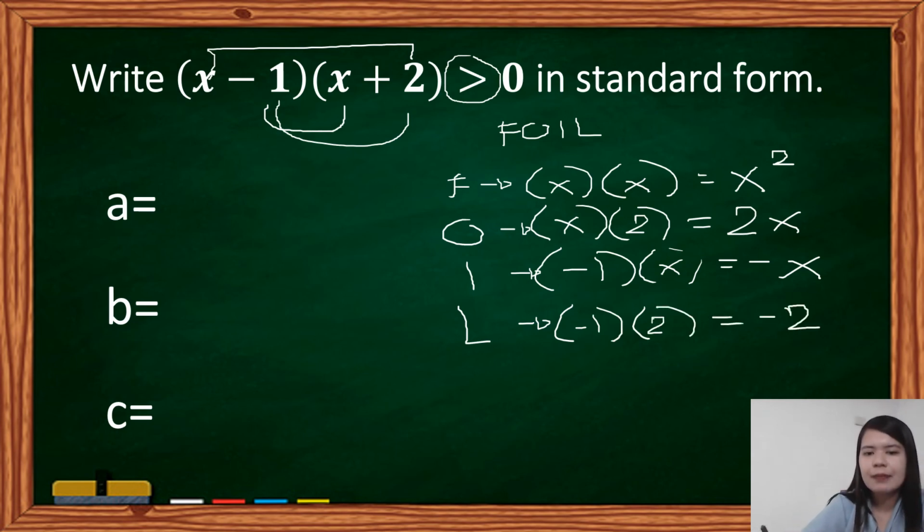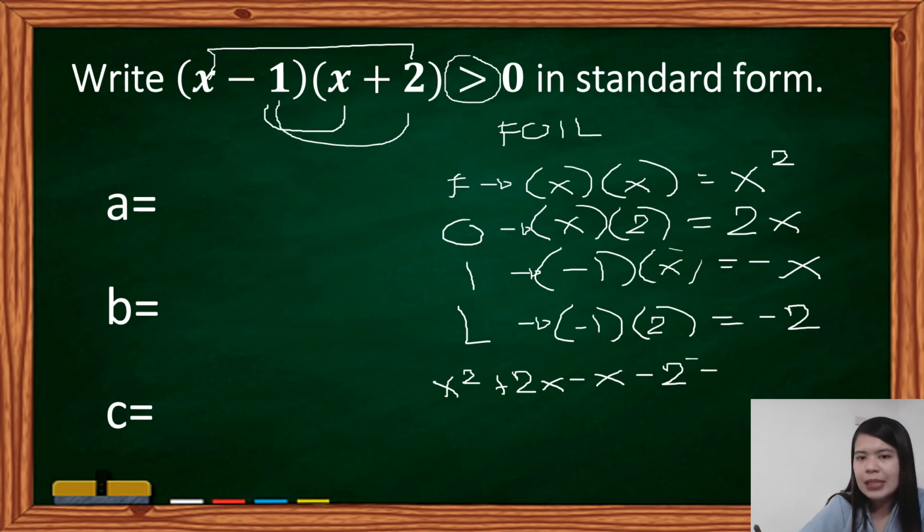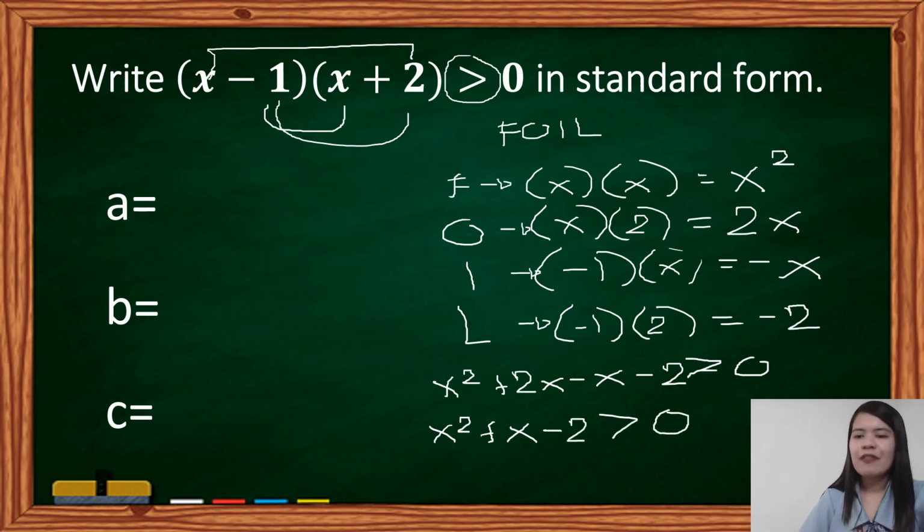Now let's simplify. x squared plus 2x minus x minus 2 is greater than 0. So we have x squared, 2x minus x, dalawang x, bawasan mo ng isang x, syempre meron ka na lamang isang x. So we have plus x minus 2 is greater than 0. So that is our final inequality in standard form. Inequality na tayo, guys. So x squared plus x minus 2 is greater than 0.